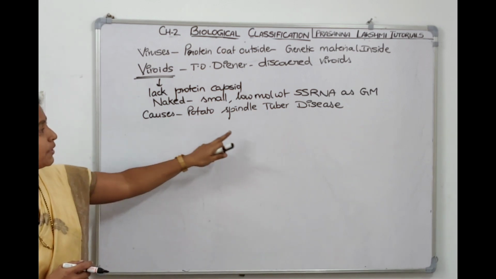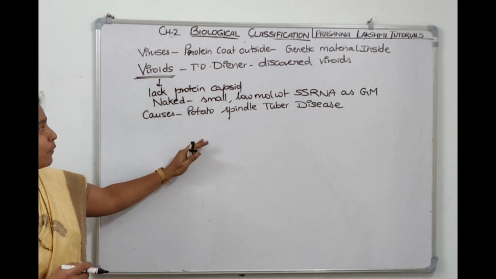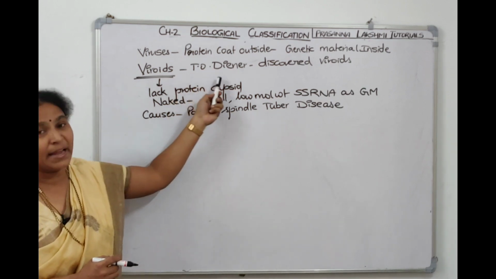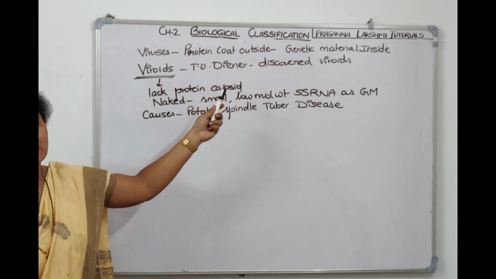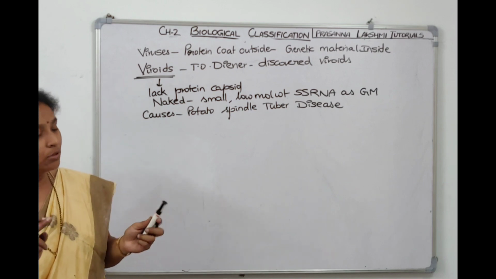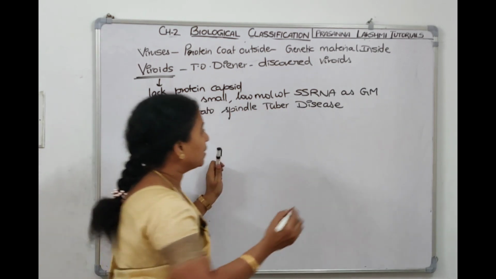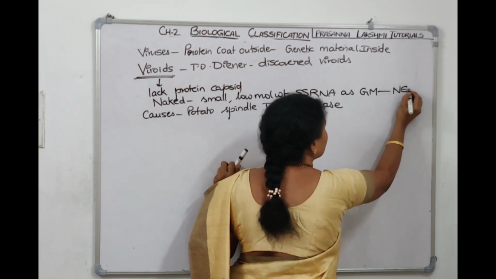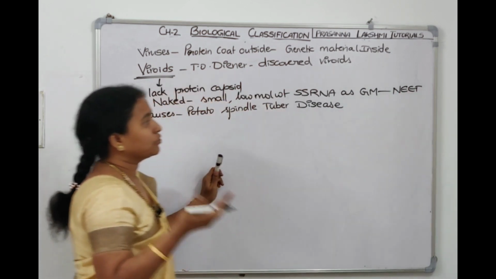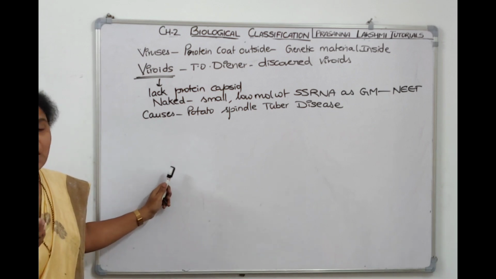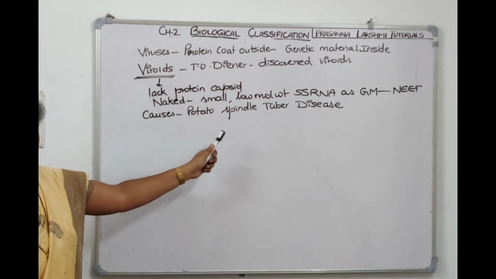So it causes potato spindle tuber disease. So this is the information about viroids. Viroids were discovered by T.O. Diener. And what are viroids? Viroids are naked because they don't have a protein coat. Then what do they have? They just have a small, low molecular weight RNA as the genetic material. This has also been asked in the NEET examinations. Viroids are also infectious. They are also pathogenic. They cause diseases. One such disease is potato spindle tuber disease.